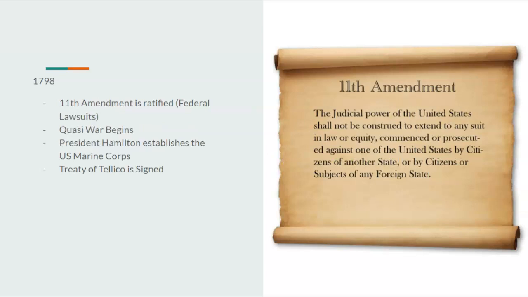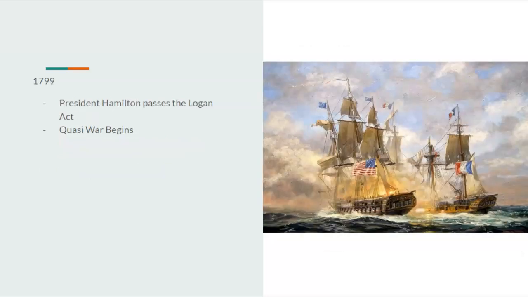Going on to 1798, the 11th Amendment is ratified over federal lawsuits. The quasi-war begins. President Hamilton would establish the U.S. Marine Corps, and the Treaty of Tellico is signed. 1799, President Hamilton would pass the Logan Act, and the quasi-war would end, not begin.